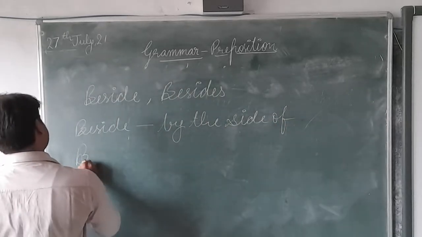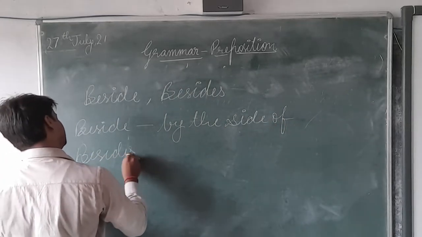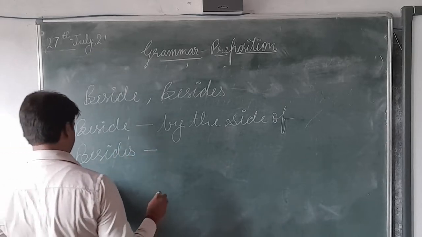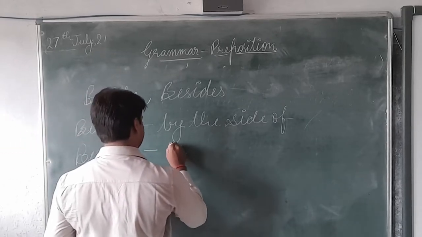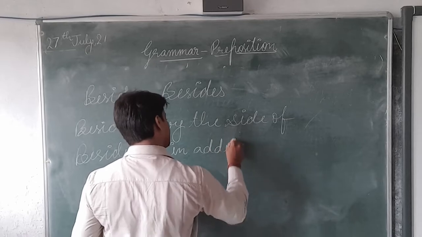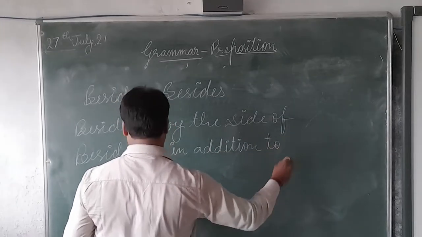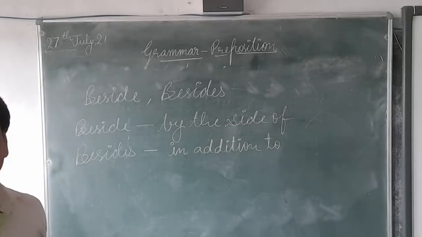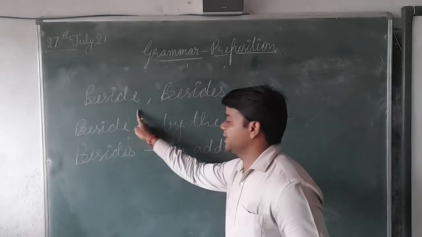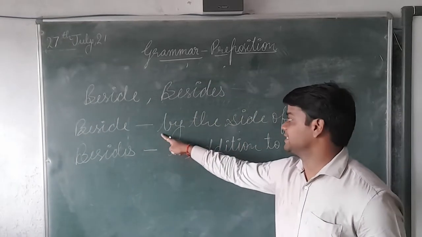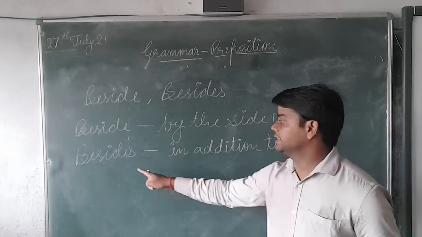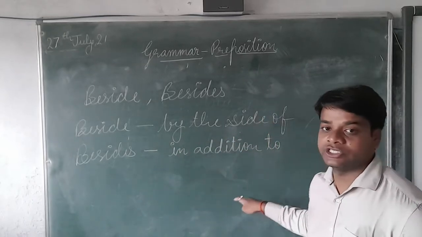And this besides means in addition to. Okay. See the difference between beside and besides. This beside means by the side of, and this besides means in addition to.